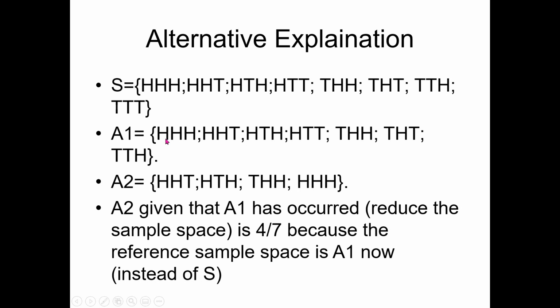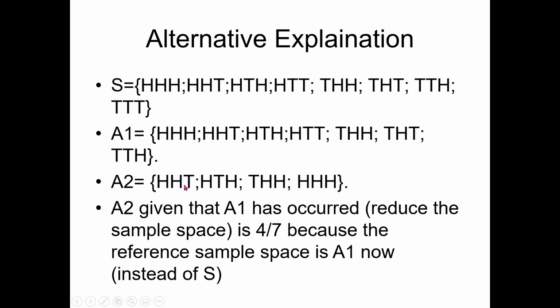So A1 is this, that is at least one head, whereas A2 is at least two heads. So here we have two events. Now you can easily verify that this A2 is a subset of A1. In other words, all the outcomes in A2 are already there in A1. So A2 is sort of a part of the event A1.